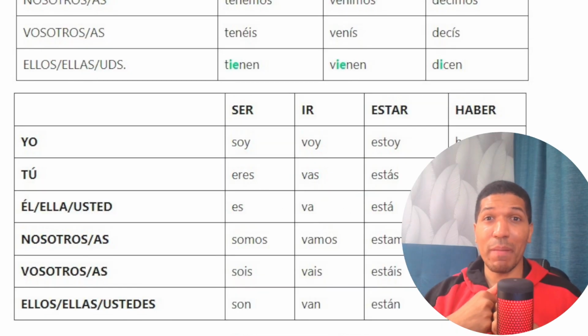And you need to remember about the verbs ser, ir, and estar because they are also irregular. Ser, to be, estar, also to be, and ir, to go, also irregular verbs, guys. Need to remember. I hope that this video was useful for you. I hope that you can learn something. Just need to study and remember the irregular verbs because we don't have another way around, guys.